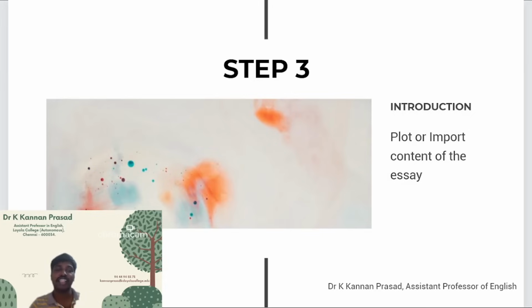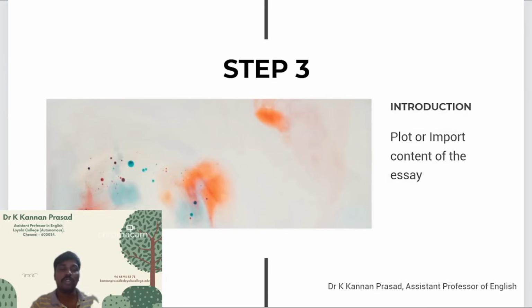Sometimes the last scene comes first, some scenes have flashback, and all that is fine, but I want you to write in the introduction the plot of the short story, film, novel, novella, play, or poem you have chosen, or write the important content of the essay you have chosen, right?